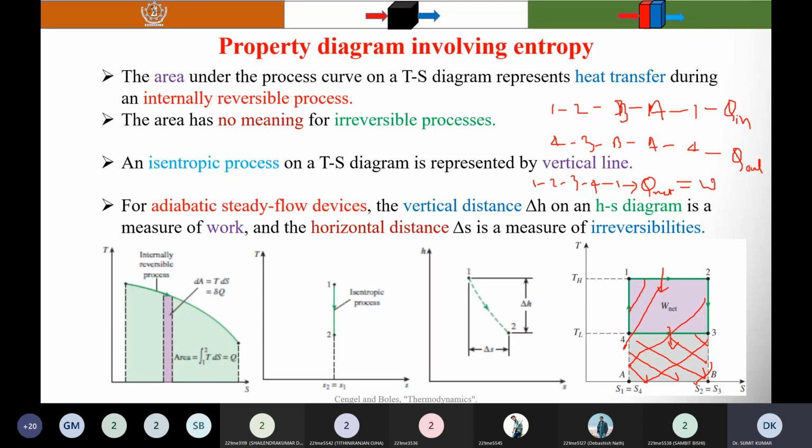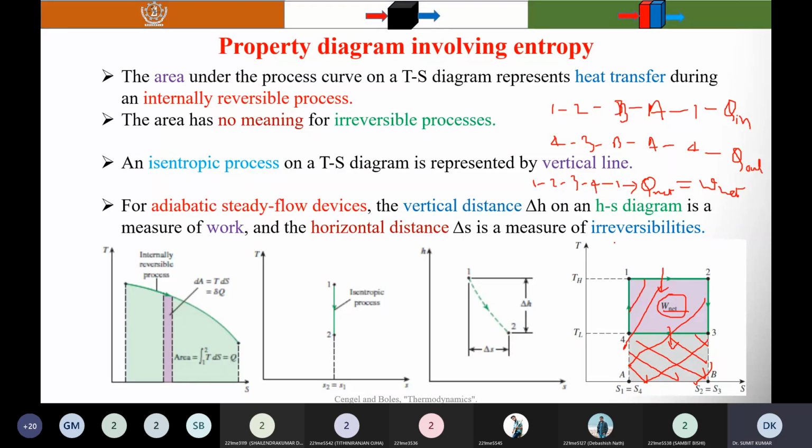Here I have written W net. I told you that the area under the curve on the TS diagram gives you the heat transfer. It is a heat transfer, but because it is a cycle, you know that for cycles net heat transfer is equal to the net work done. That's why I have written W net. So for the cycle 1, 2, 3, 4, 1, net heat transfer is equal to the net work done. So if you know the area, you can find the net work done for the cycle.